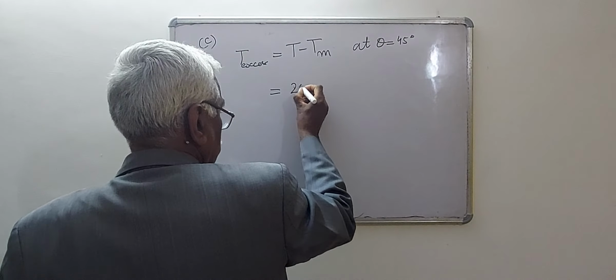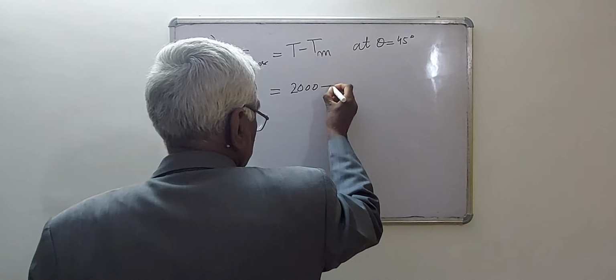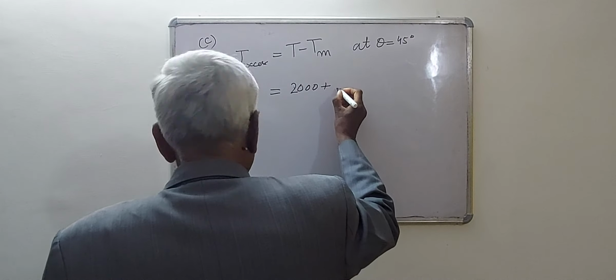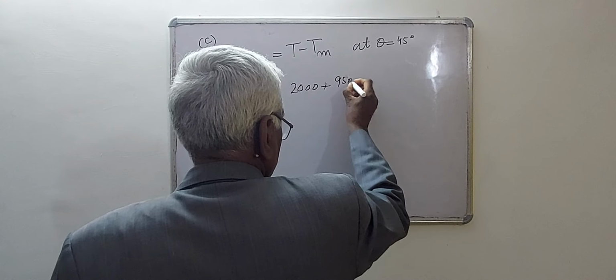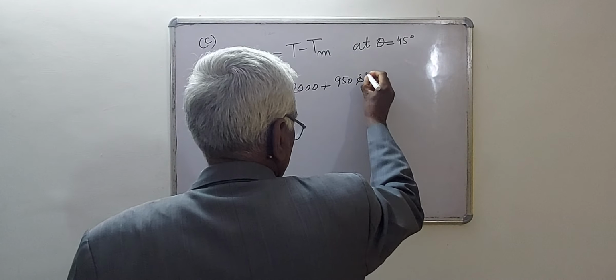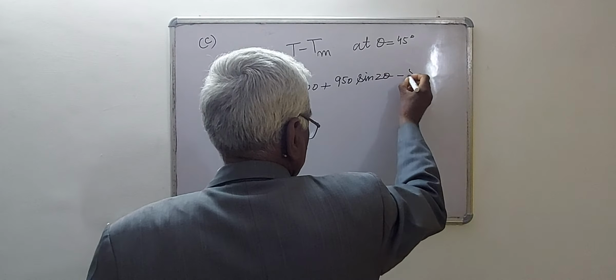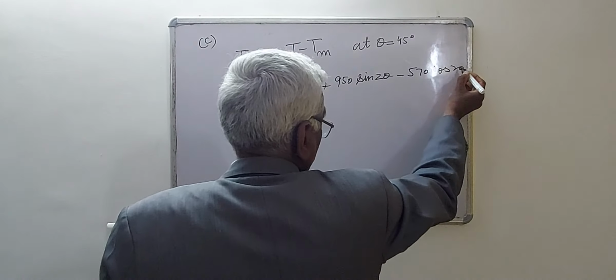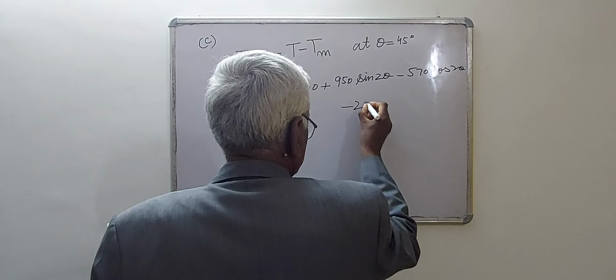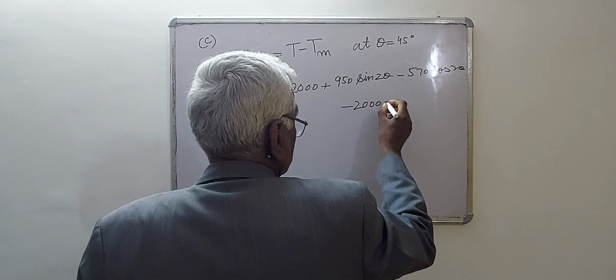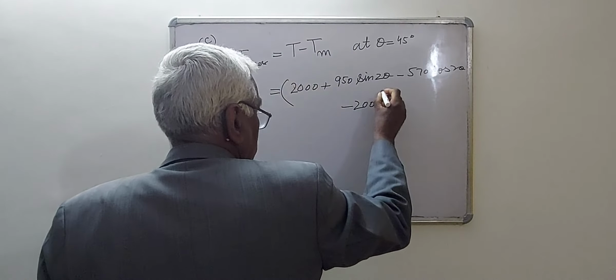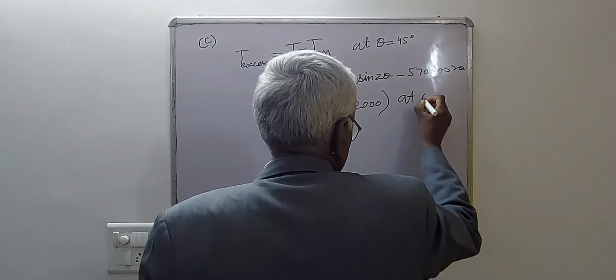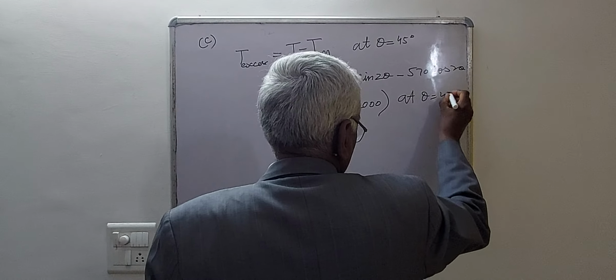That will be 2000 plus 950 sin 2 theta minus 570 cos 2 theta minus T mean at theta equal to 45 degree.